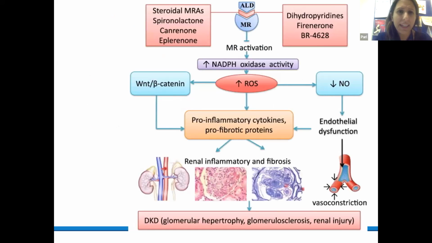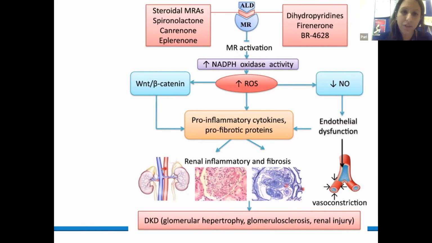Here we're seeing the effects of mineralocorticoid receptor activity on chronic kidney disease. So what effects does that have on the kidney? Essentially, when aldosterone activates the mineralocorticoid receptor, there's an increase in pro-inflammatory cytokines and pro-fibrotic proteins, which leads to renal inflammation and fibrosis within the kidneys itself.